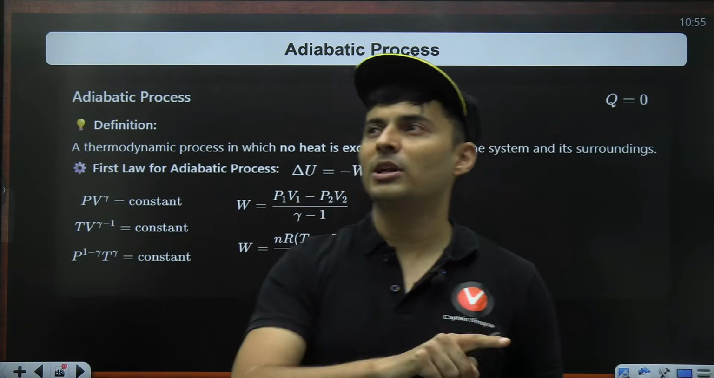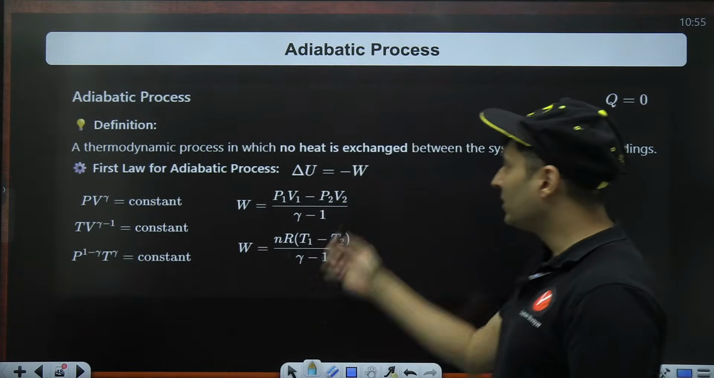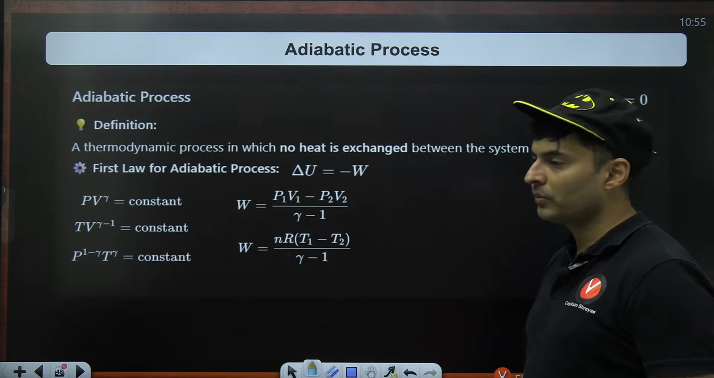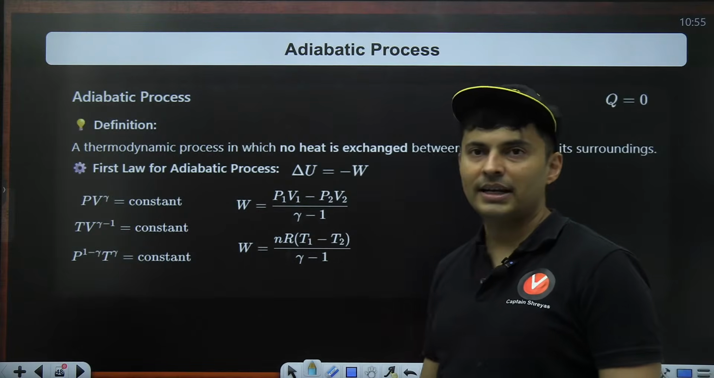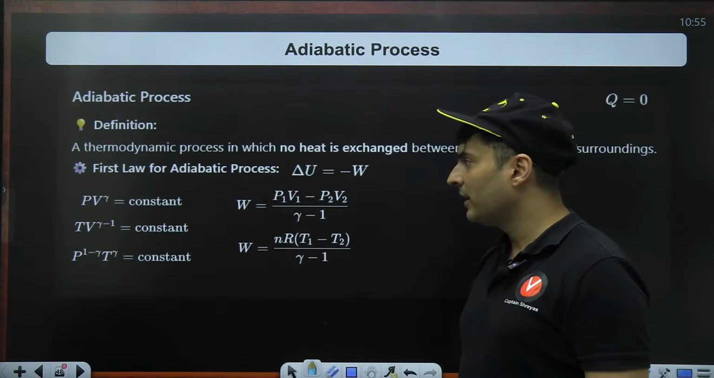Heat is delta U plus work. Heat only is not there, so delta U plus work is 0. That is why delta U is negative W. That is an easy way of writing it down. Whatever internal energy is changed is the negative of the work done.